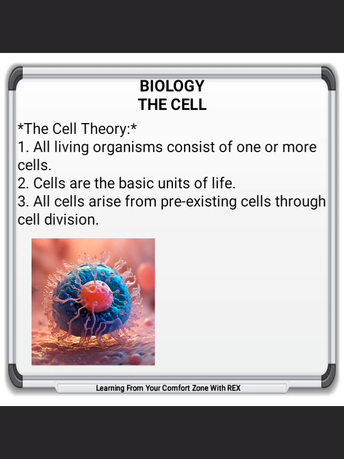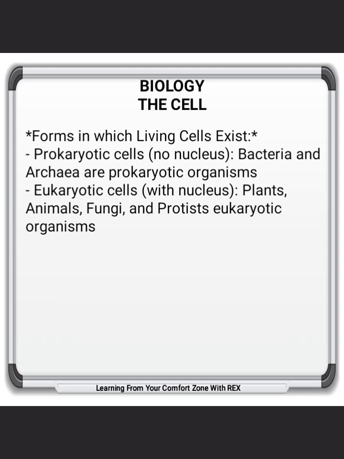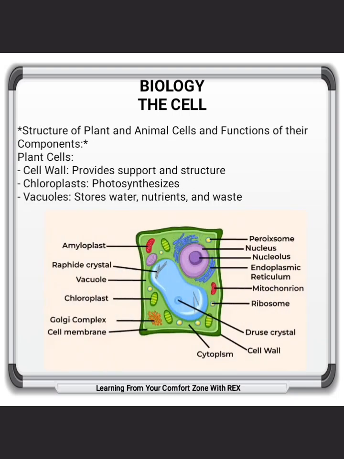Forms in which living cells exist. Prokaryotic cells: no nucleus. Bacteria and archaea are prokaryotic organisms. Eukaryotic cells: with nucleus. Plants, animals, fungi, and protists are eukaryotic organisms. Structure of plant and animal cells and functions of their components.